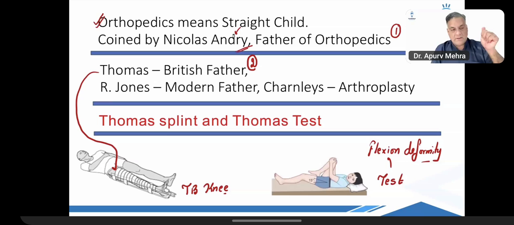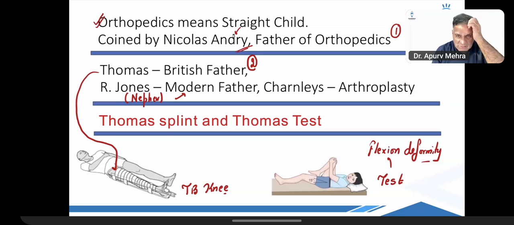Is Thomas splint an MCQ? True. Is Thomas test an MCQ? True. Is Thomas test the most important thing on this page? True. All right. Then we have Robert Jones, who is nephew of Thomas, who is the father of modern orthopedics.